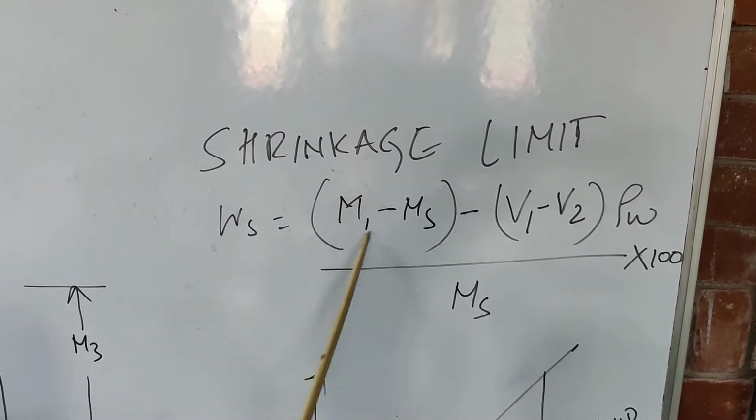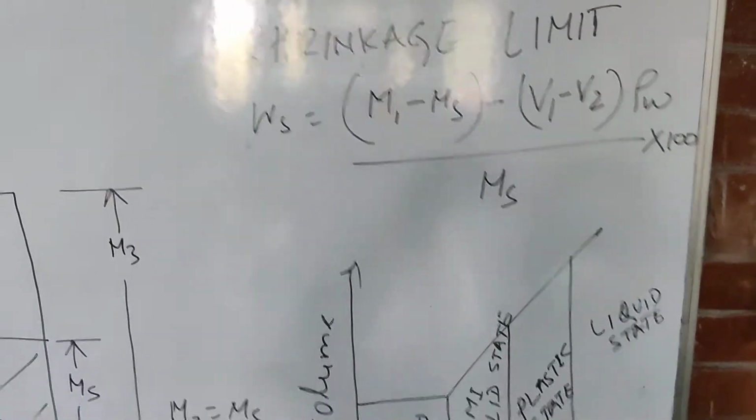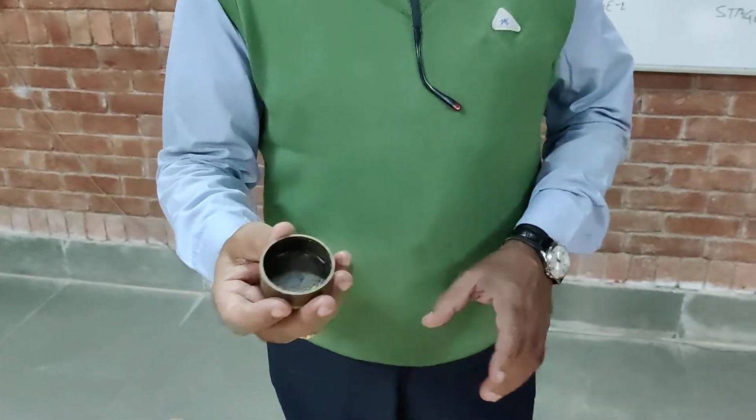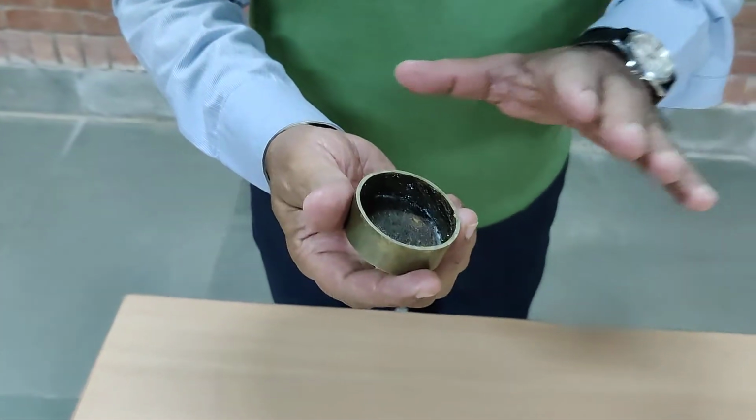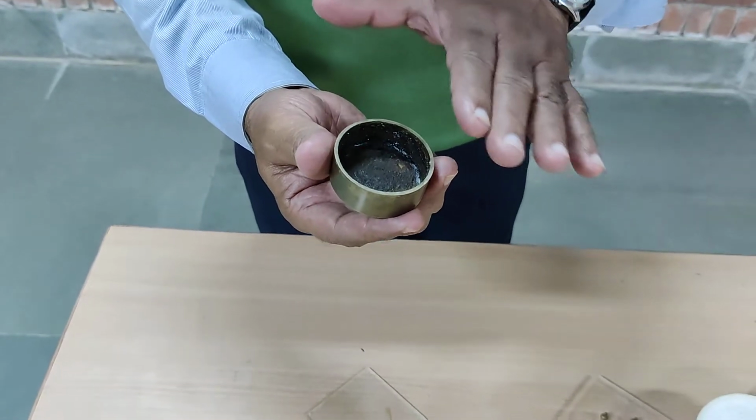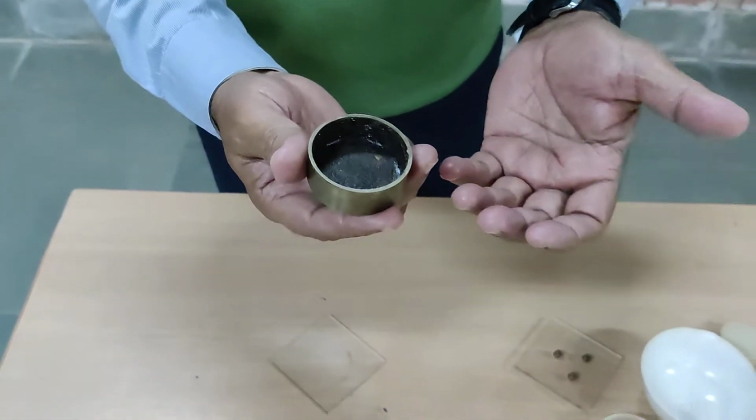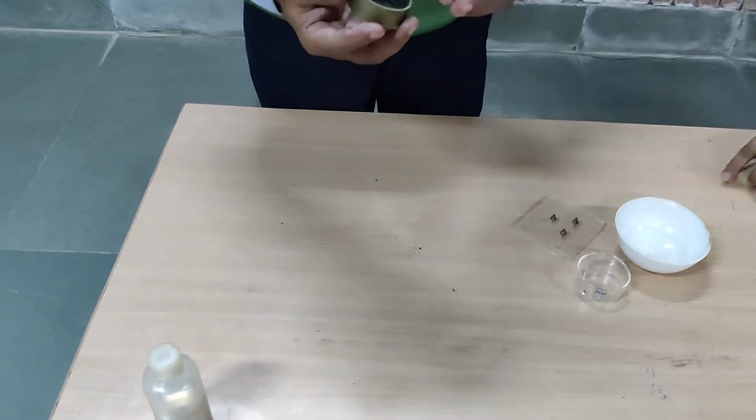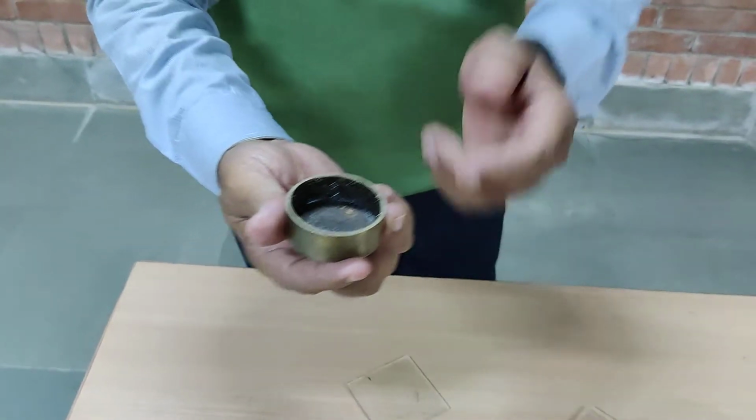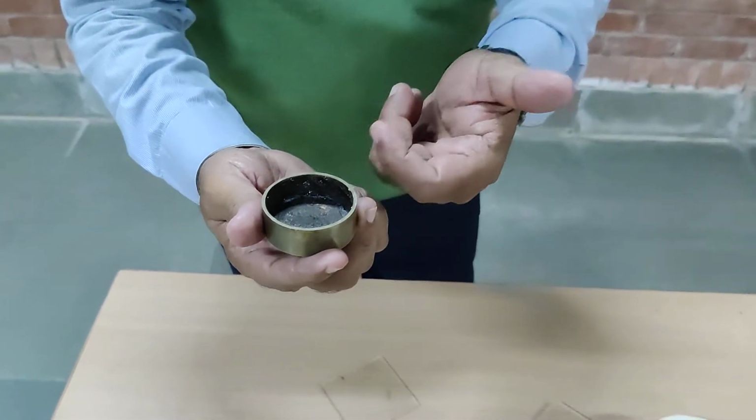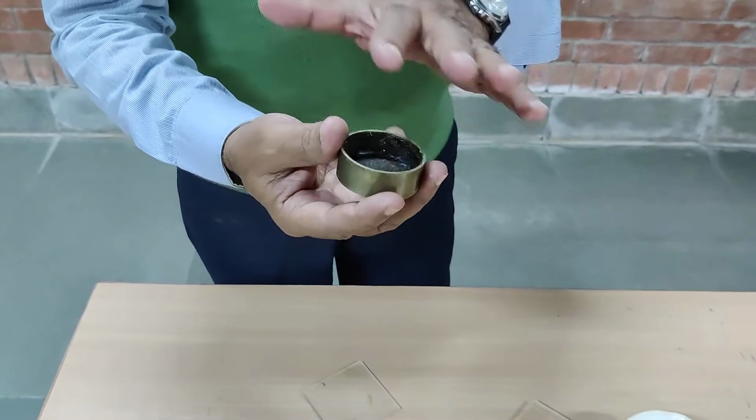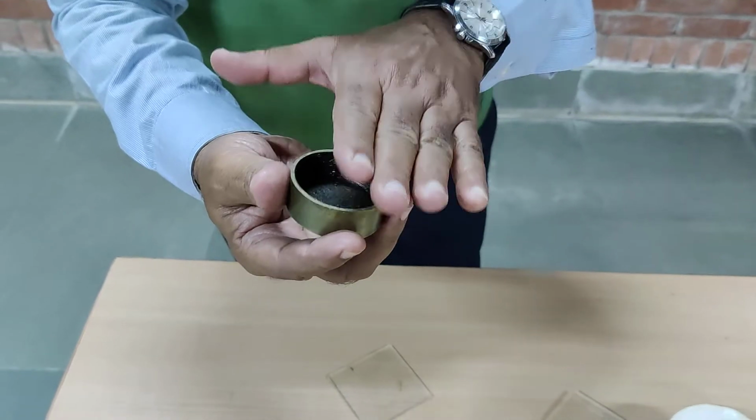So how can we find out M1, V1, V2 and Ms? Let us see the operation. This is called a shrinkage dish. We take the initial weight of the shrinkage dish and fill it with mercury. After filling the mercury, we take the weight. After filling, we make it plain using the glass plate. The mass of the mercury divided by the density of mercury, which is 13.6 gram per cm cube, gives the volume of the shrinkage dish, which is V1.